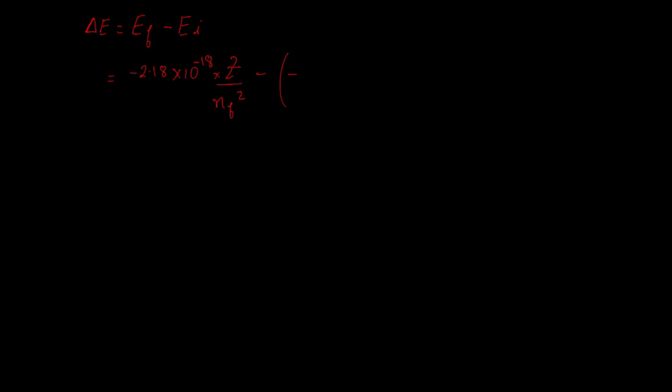In a similar way, the energy of the initial orbit can be expressed as minus 2.18 into 10 to the power minus 18 times Z square by n initial square.